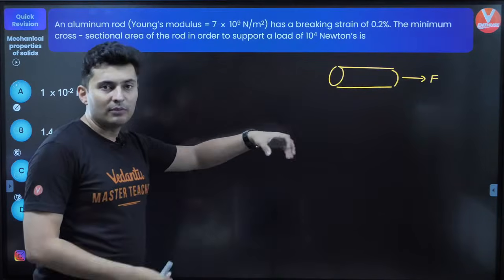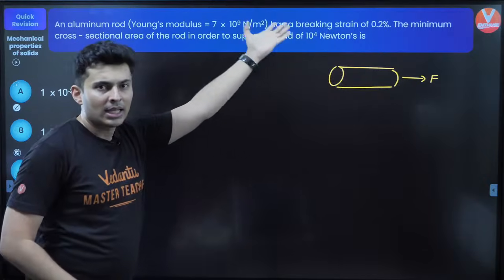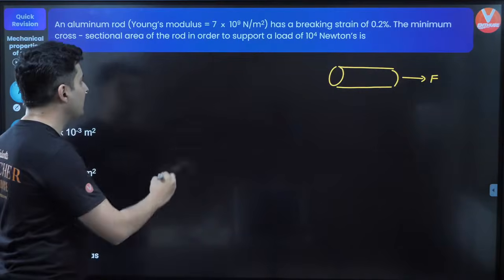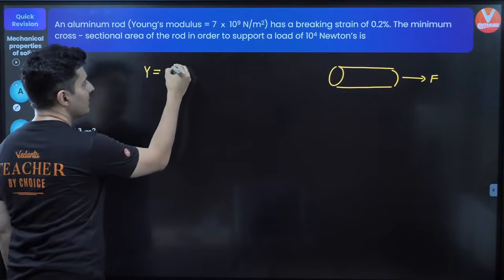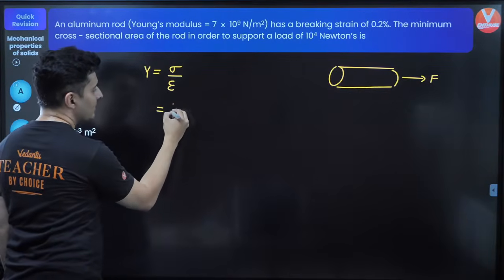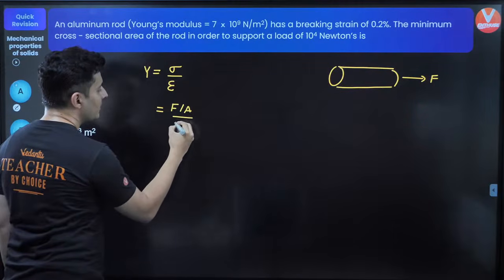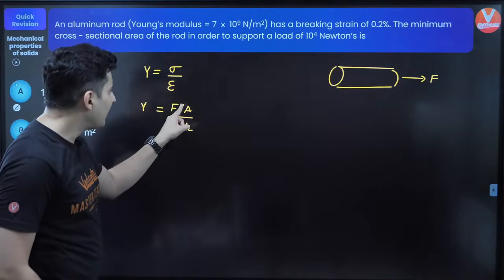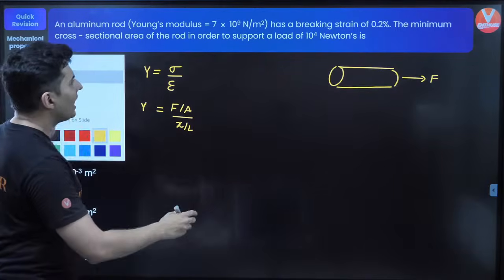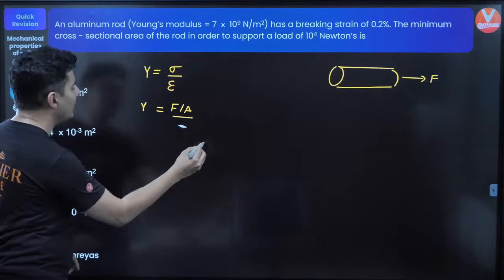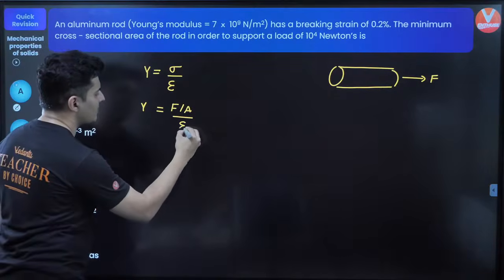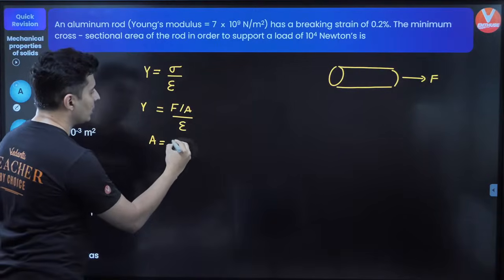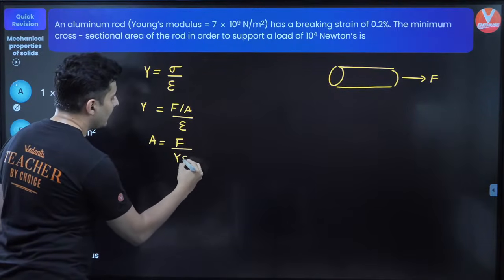Think, if you are applying some force and producing this much strain, then the force, the stress, the strains all are related by a simple equation, which is nothing but Young's modulus is stress by strain, and stress is force per unit area, strain is nothing but change in length upon original length. Now we need to find out the area over here, and strain percentage is given, so I don't need x by L. I will just keep it as epsilon only. So if you take area on the top, it will become F by YE.